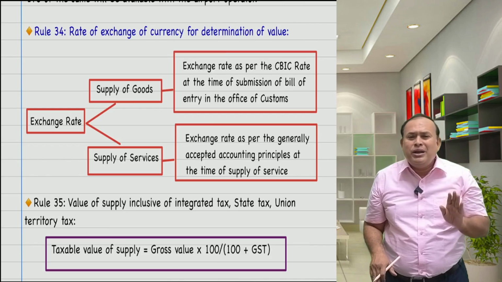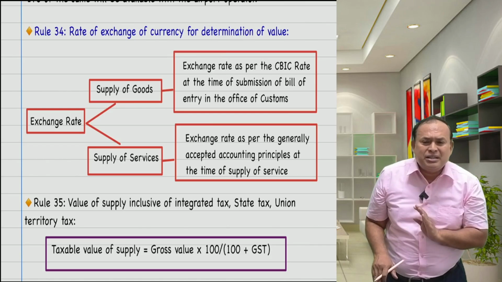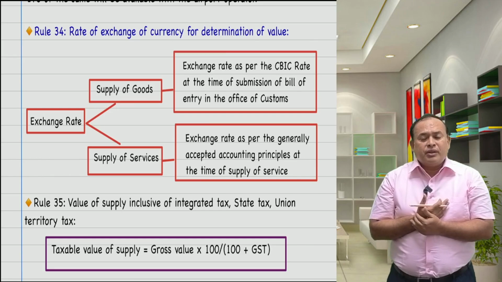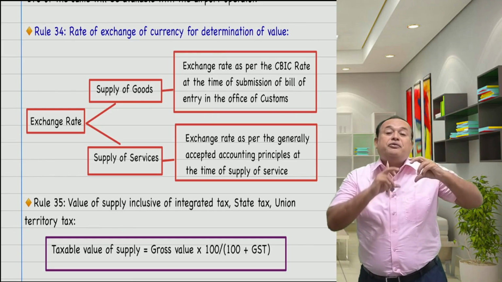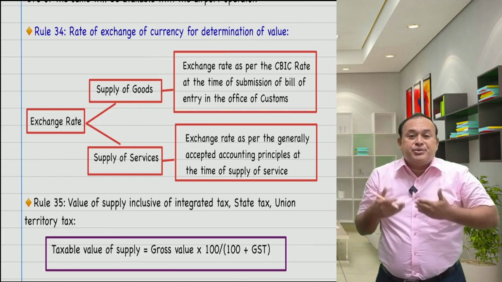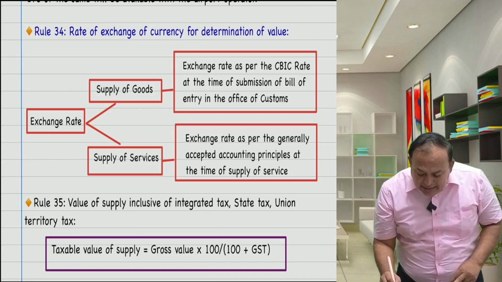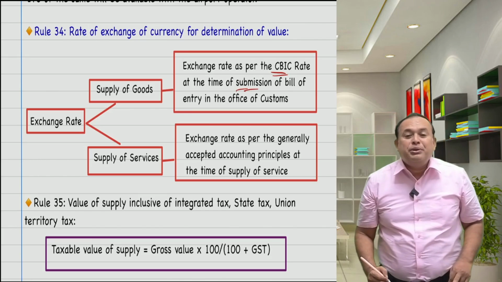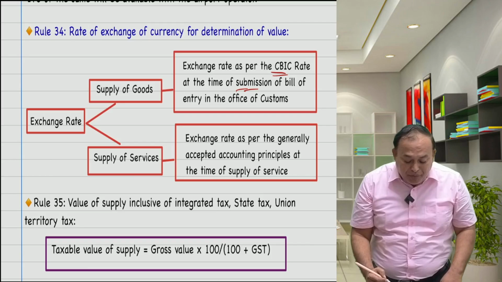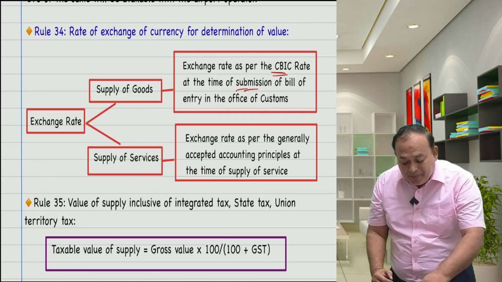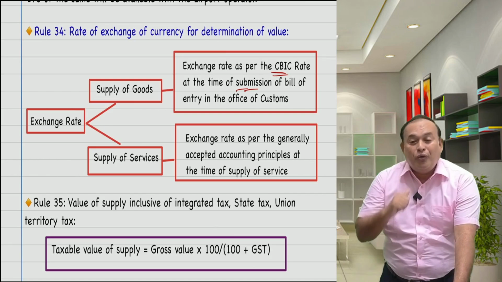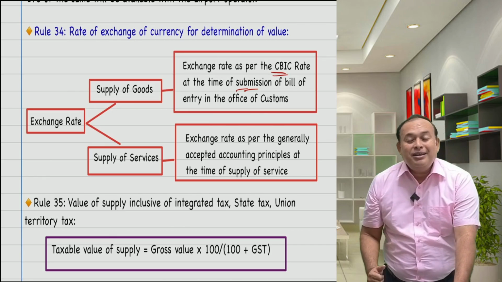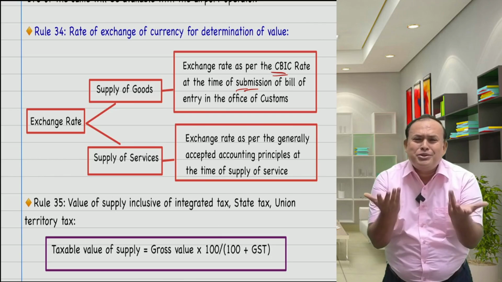The online money gaming supplier only is liable to pay GST as a forward charge, not a reverse charge, even though online money gaming goods are imported. Now, that is in foreign currency. Convert to Indian rupees. In that case, the exchange rate of the CBIC at the time of submission of the bill of entry in the office of customs. Now the question here is, sir, where is the question of bill of entry submission by the importer when you import online money gaming from a person outside India? There is no bill of entry.